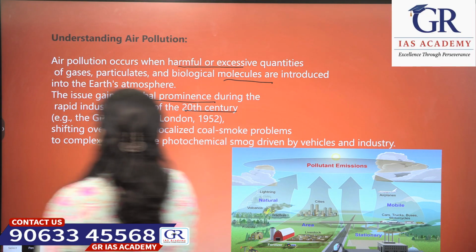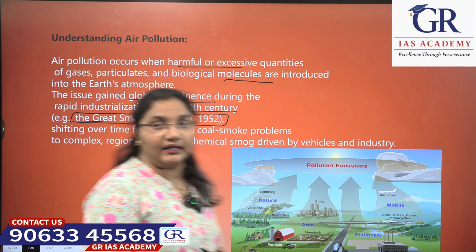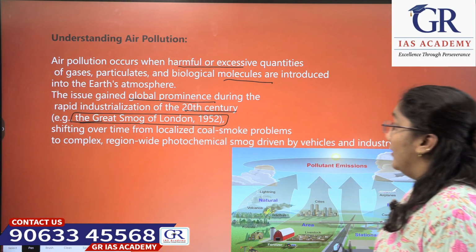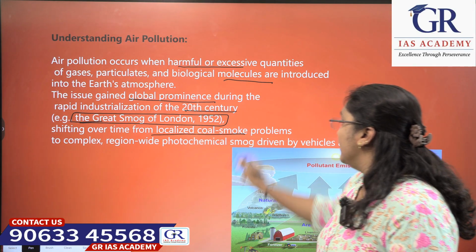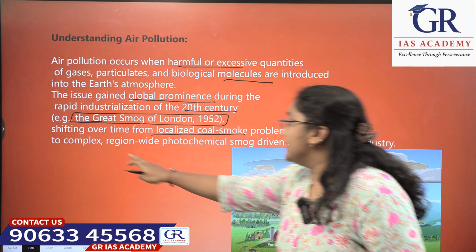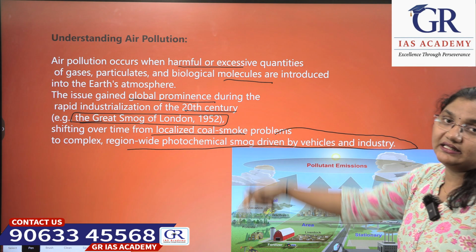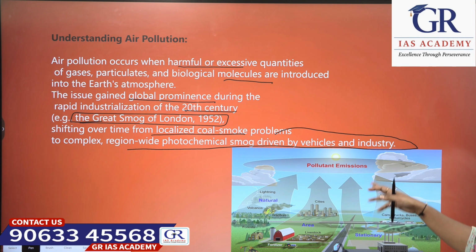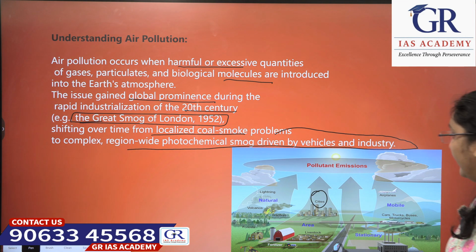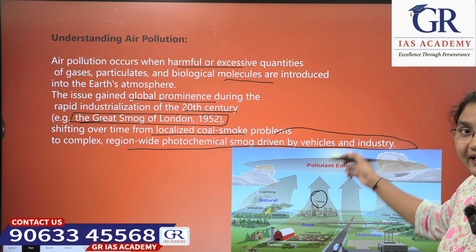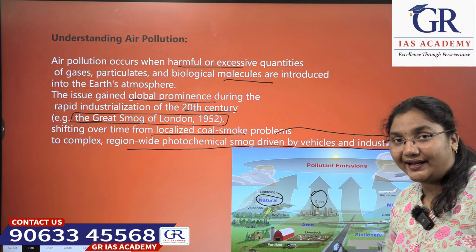For example, the Great Smog of London 1952. Everyone must be knowing about it. This shifted over time from localized coal smoke problems to complex region-wide photochemical smog driven by vehicles and industry. Okay. Now see, pollutant emissions are happening from cities, and from natural sources also, through lightning, volcanoes, wildfires.